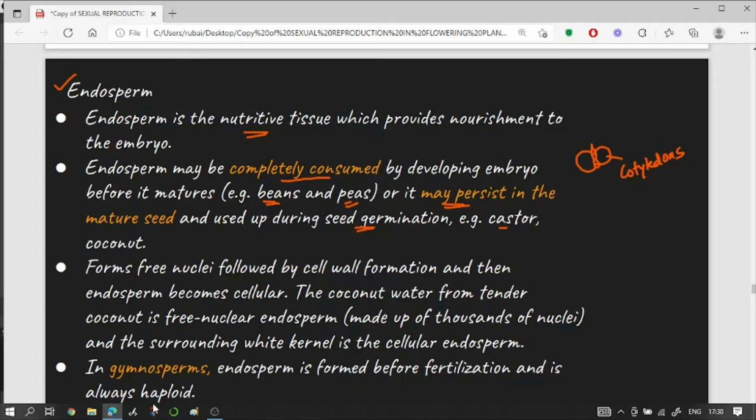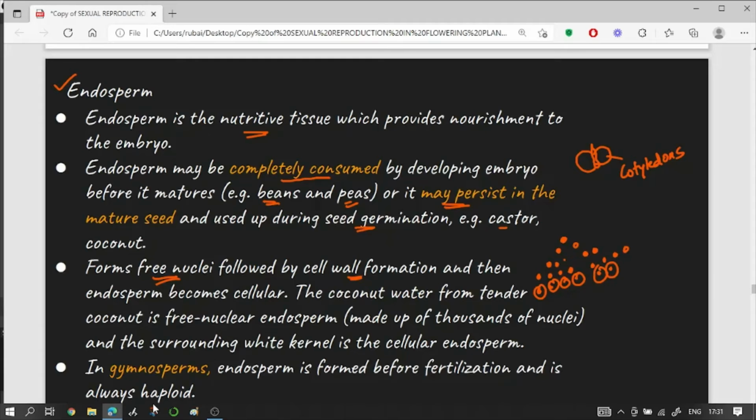So, actually the coconut seed. Okay, so the endosperm divides in a free nuclear form. Now the meaning of the word free nuclear is that only the nucleus divides primarily, and after a certain point of time the cell wall formation will take place and the endosperm will gradually become cellular, but in the beginning it's just the nucleus which will divide, and then eventually the cell wall formation will take place and the cellular endosperm will be formed.